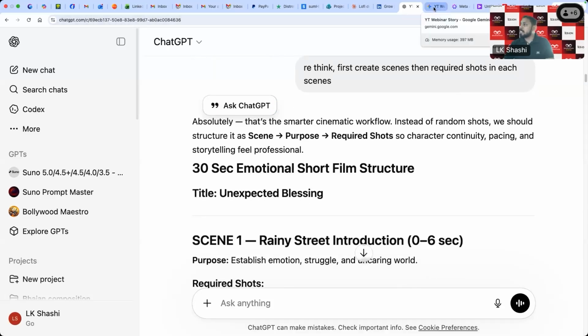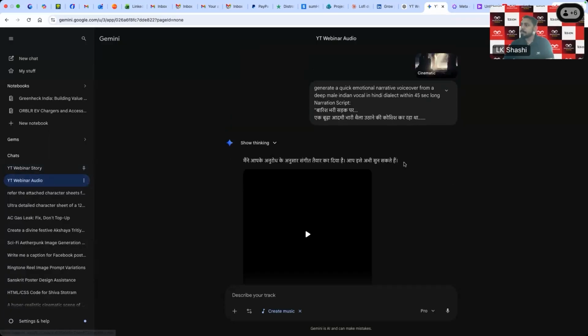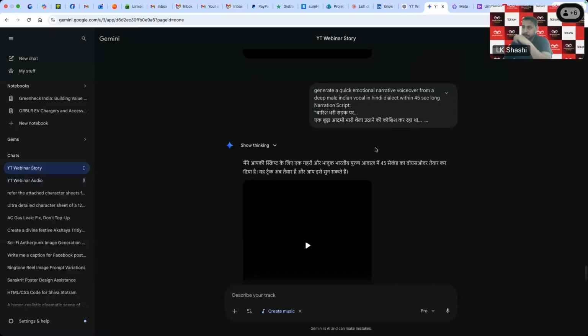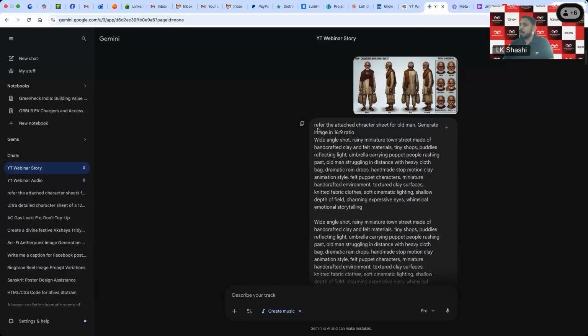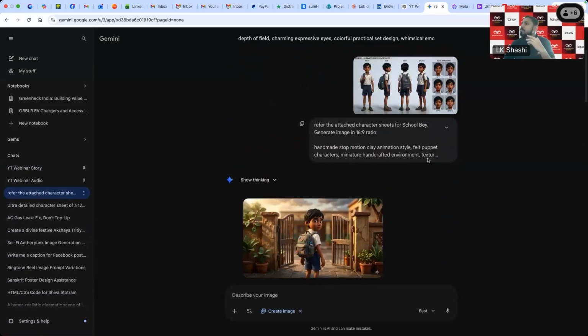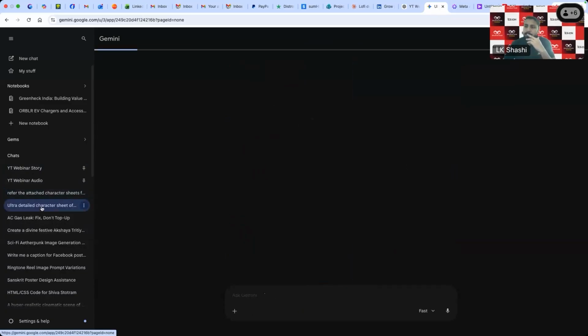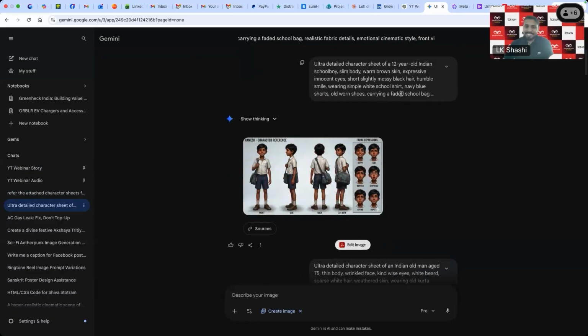So I have used this in Gemini. I'll quickly show you how I have moved from here. Yeah, sorry. On the ChatGPT, I'll just show you quickly. I just pasted that prompt which I got from ChatGPT, and said refer to that as a character sheet for the old man. No, I think this is not for here. Sorry, my bad. I was in the next chat.